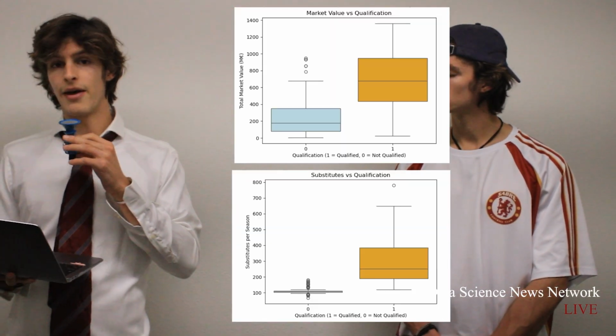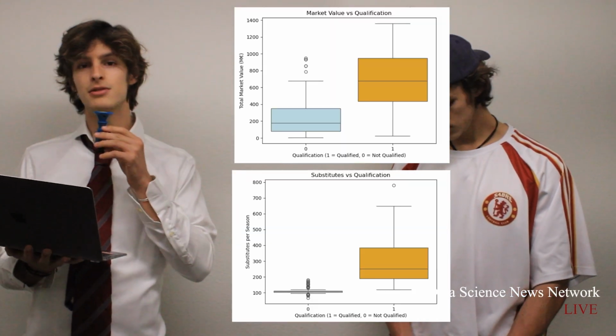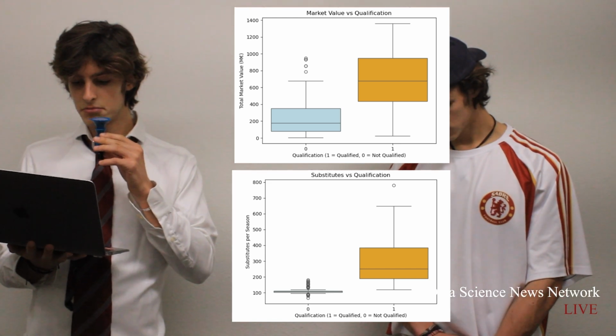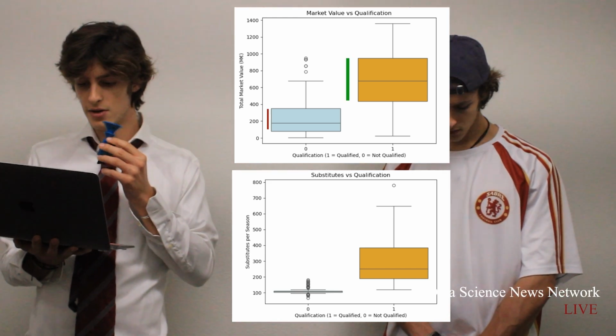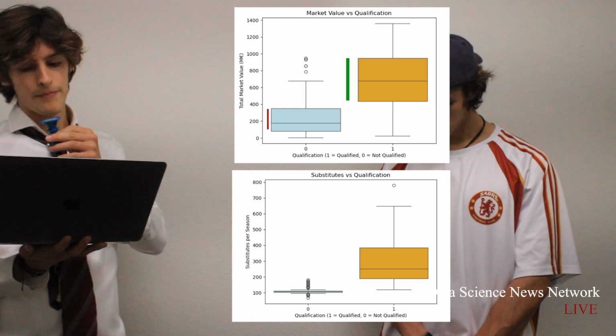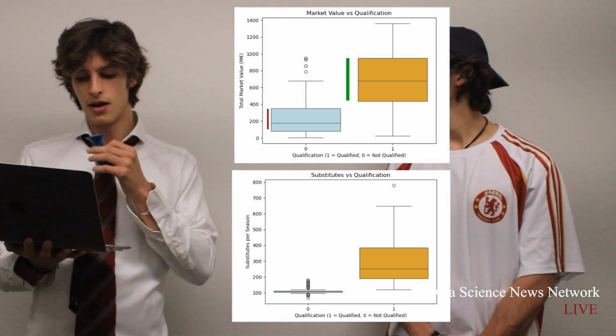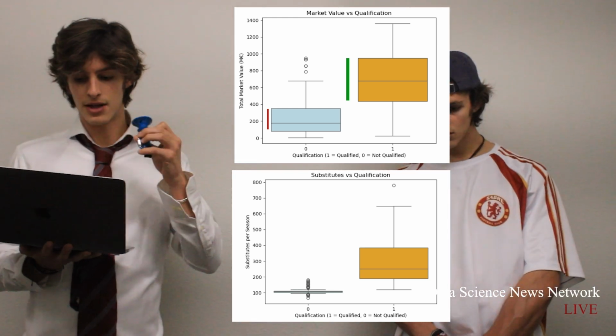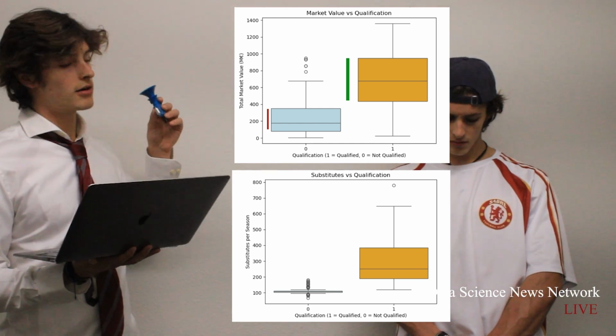And so using what's called box plots, as we can see here, they found that once again, market value and substitutes showed the greatest differences between two categories. And we can see here that teams that qualified had a much higher market value, and the range was significantly higher for the teams that qualified. And they also had a much higher median value.